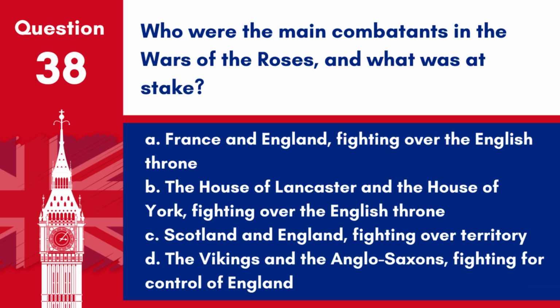Question 38. Who were the main combatants in the Wars of the Roses, and what was at stake? A. France and England, fighting over the English throne. B. The House of Lancaster and the House of York, fighting over the English throne. C. Scotland and England, fighting over territory. D. The Vikings and the Anglo-Saxons, fighting for control of England.